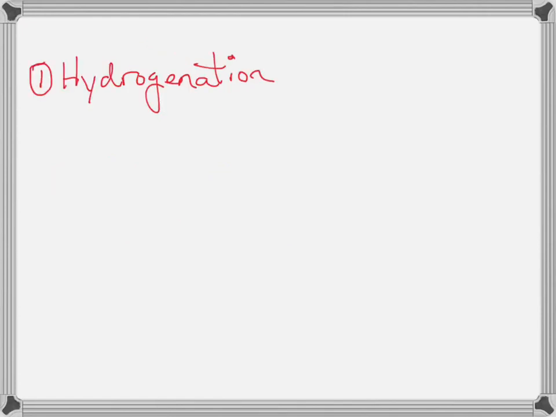So we're going to talk about 4 different reactions. The first one is hydrogenation. Notice the name of these reactions gives you a clue. In this word, you see the word hydrogen. What hydrogenation is going to add is a molecule of hydrogen.